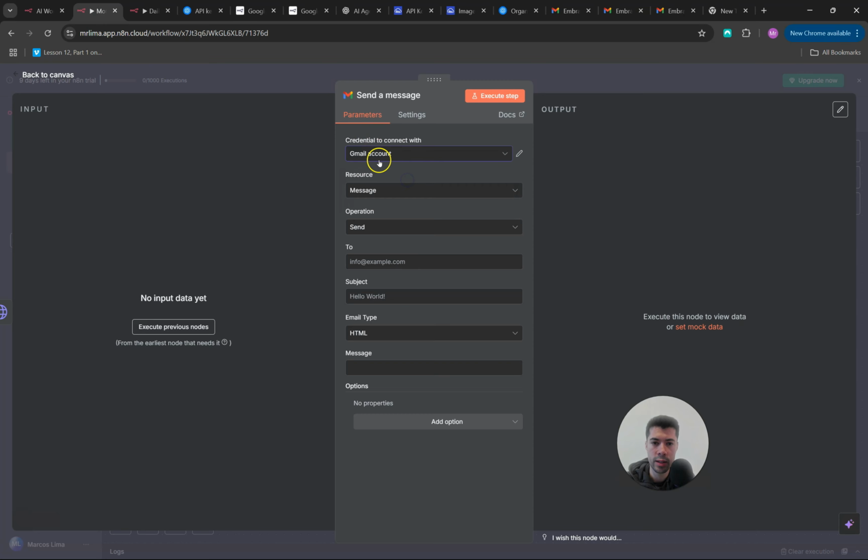Once you do that, you're going to select your account. Then this is the type of resource you want. In our case, it is a message. We are going to be sending a message. The operation is send, and this is where you are going to select the email address that you want to send the message to. So you put it in here, then subject, email type. So first of all, the subject is variable because it will change every day.